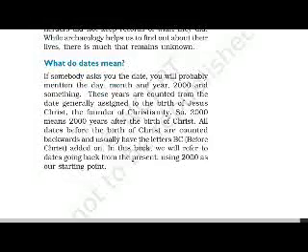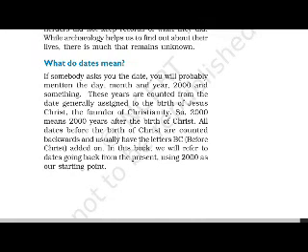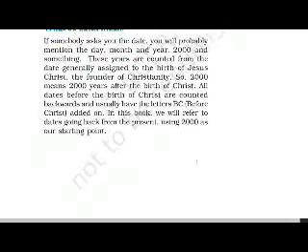What do dates mean? If somebody asks you the date, you will probably mention the day, month and year, 2000 and something. These years are counted from the date generally assigned to the birth of Jesus Christ, the founder of Christianity. So, 2000 means 2000 years after the birth of Christ. All dates before the birth of Christ are counted backwards and usually have the letters BC, before Christ, added on. In this book, we will refer to dates going back from the present, using 2000 as our starting point.